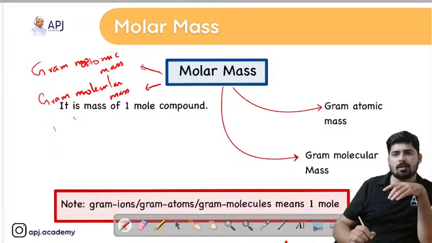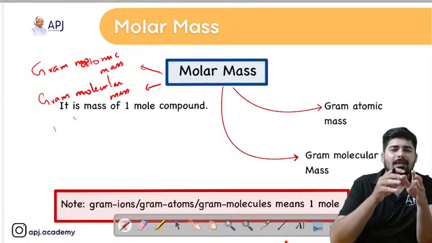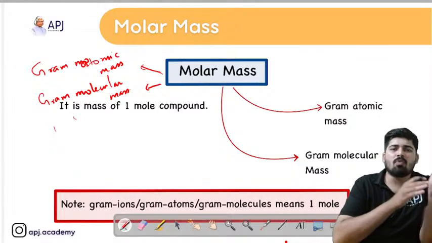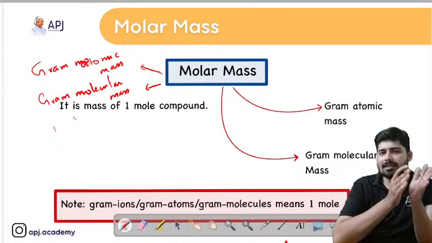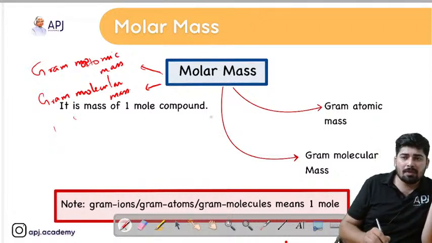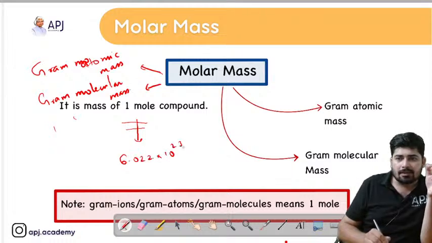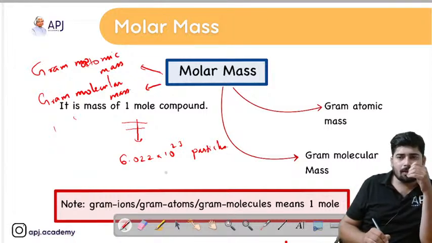Dear students, what do you mean by molar mass? Molar mass is simply the mass of 1 mole of compound. What does that mean? Mass of 1 mole of compound. What do you mean by 1 mole? I have already told 1 mole means it contains 6.022 into 10 raised to 23 particles. Okay. Now let's come into an interesting equation.